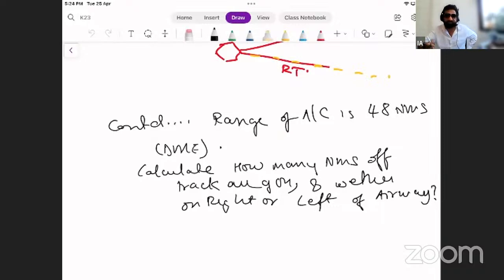The question says you have your DME reading, you have your RMI working, and your required track requires a QDM of 271. That is where the question gets difficult. You're like, track ka QDM 271? I thought track is just radial. Yes, track is radial. If it's QDM, the opposite is your radial. That is good. You're thinking in the right direction.